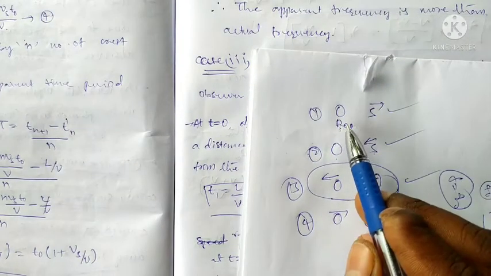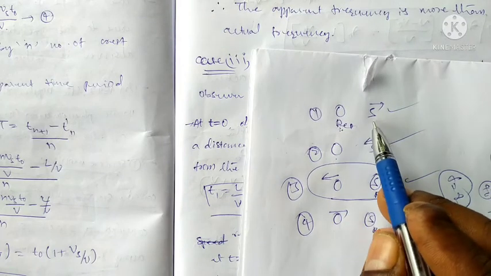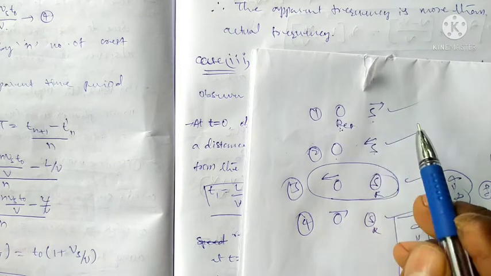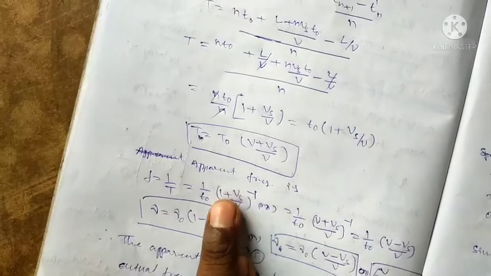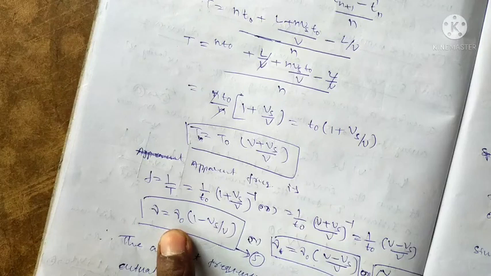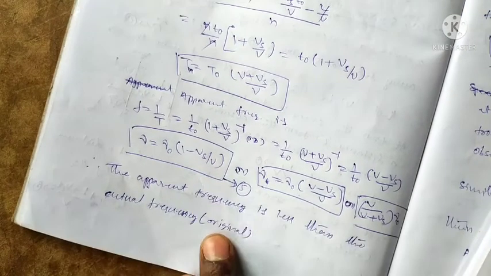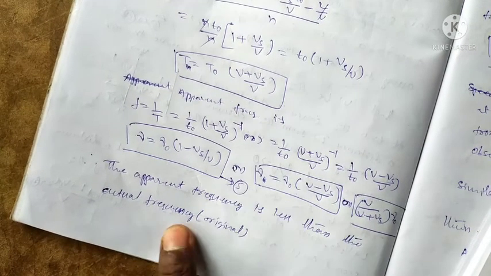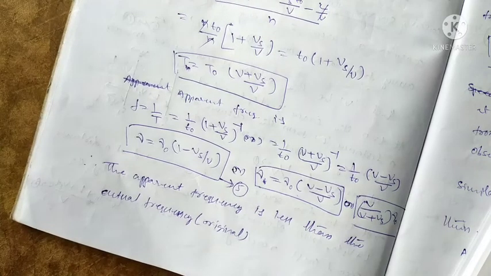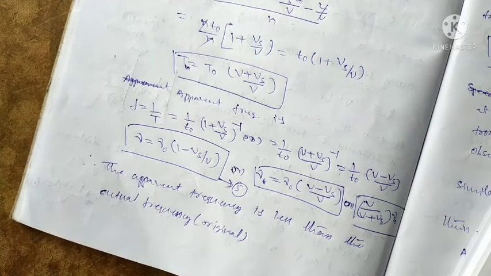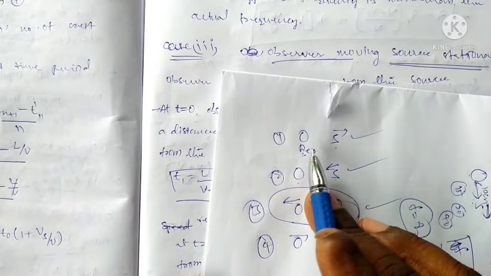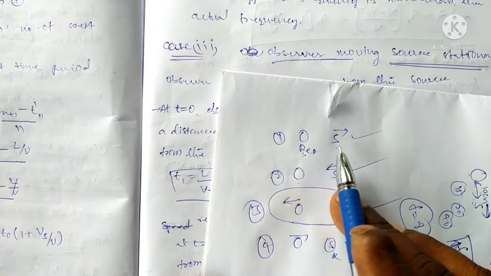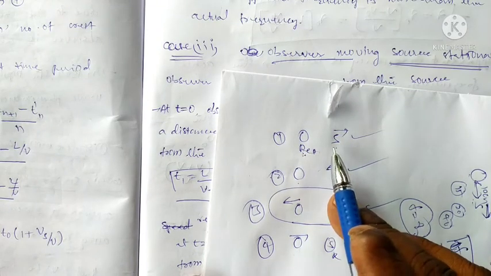That is, observer at rest position, source is moving away from the observer. The equation is this, this is the frequency. This frequency decreases, apparent frequency is less than the actual frequency. The frequency decreases means compared to the original frequency, the velocity also decreases. That is, source is away from the observer, it decreases.